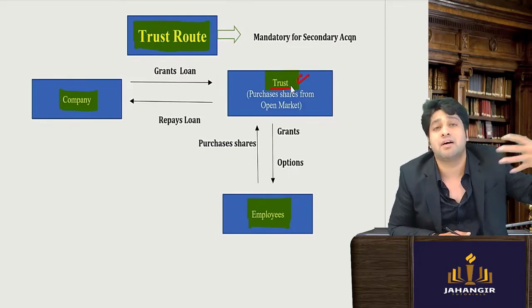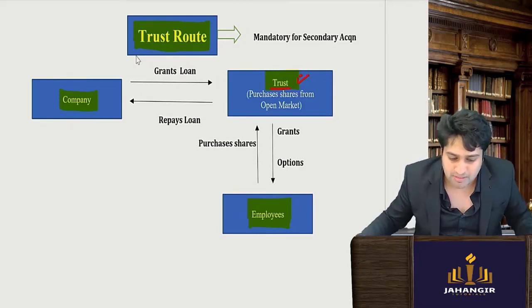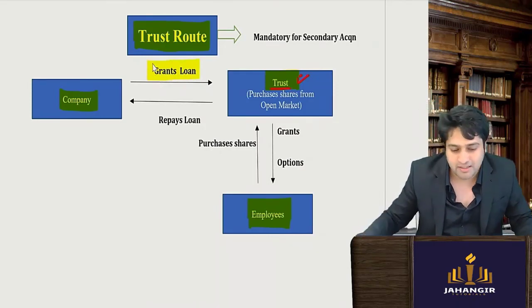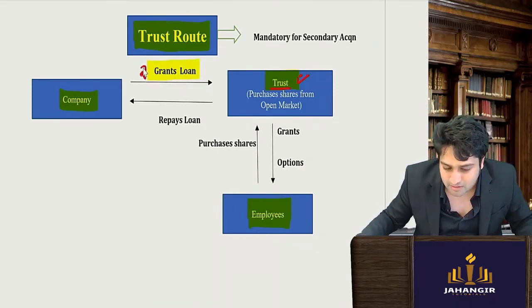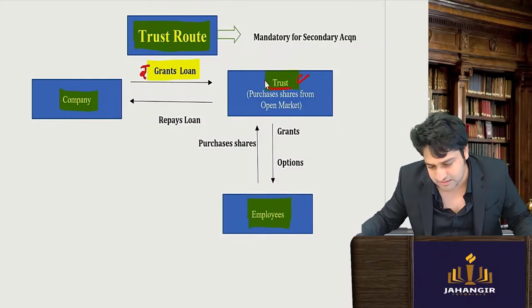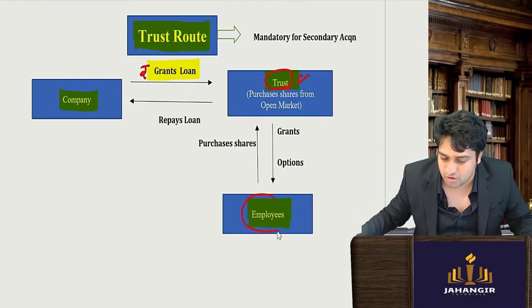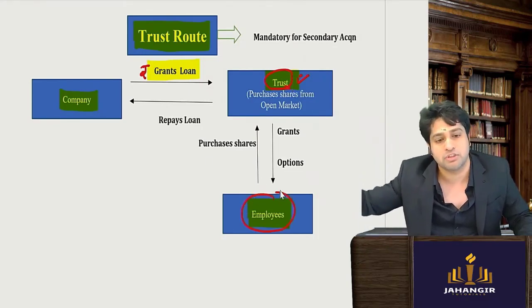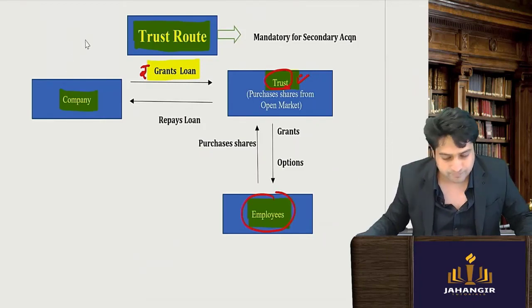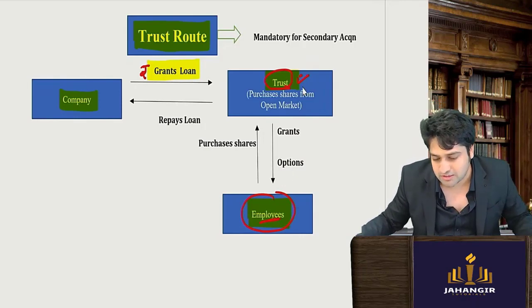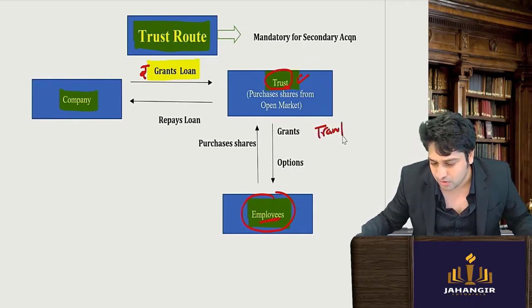To buy, the trust requires money. So the money will be provided by the company in the form of a loan. The funding is given by the company. The company will give money to the trust. The trust will buy from the market, and whenever the employee completes his tenure, the trust will allot him the shares. Till here it is clear. Now, when the employee has completed his tenure, the trust will execute a transfer of shares. They will transfer the shares to the employees.